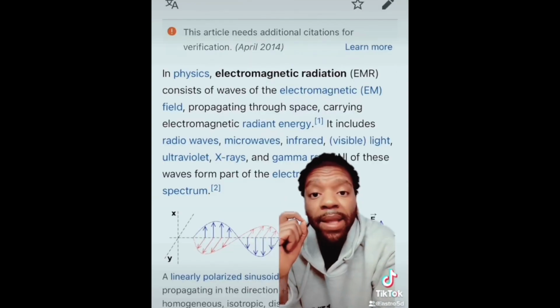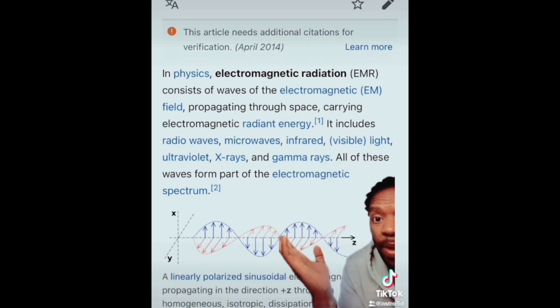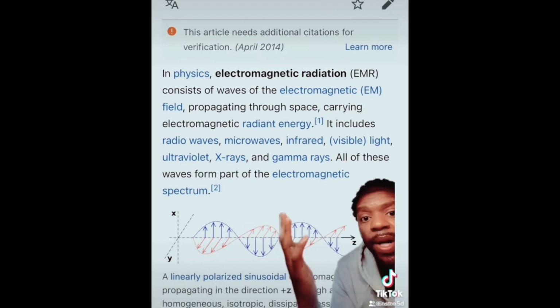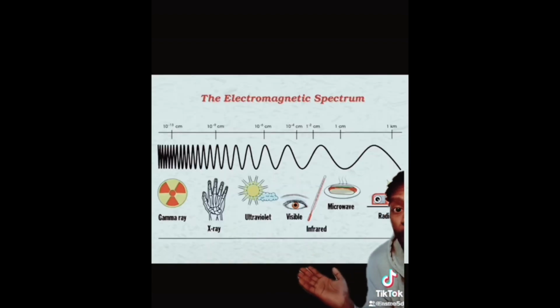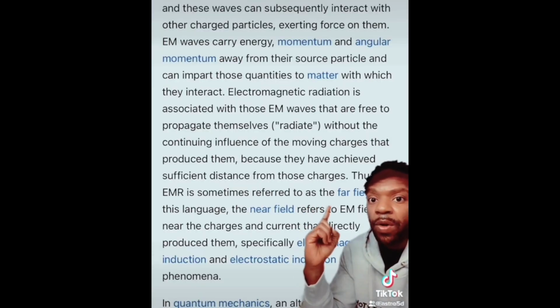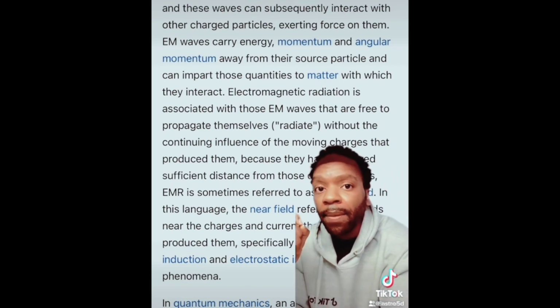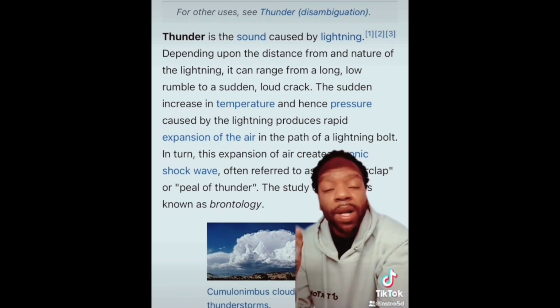So we covered that lightning is electromagnetic radiation, so let's break down what this means. Pause to read, but electromagnetic radiant energy includes radio waves, microwaves, infrared, visible light, ultraviolet light, X-rays, and gamma rays. Now the sun is a form of ultraviolet light electromagnetic radiation, and you're also familiar with other forms of electromagnetic radiation.